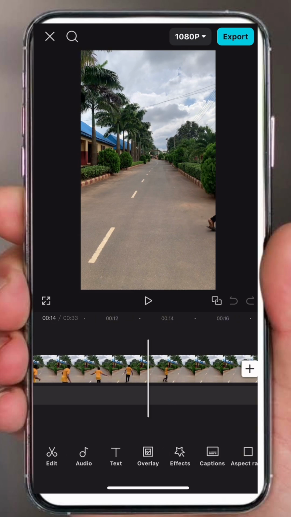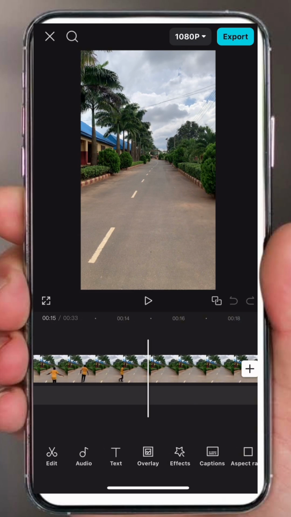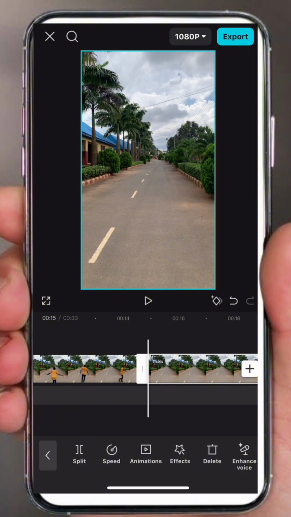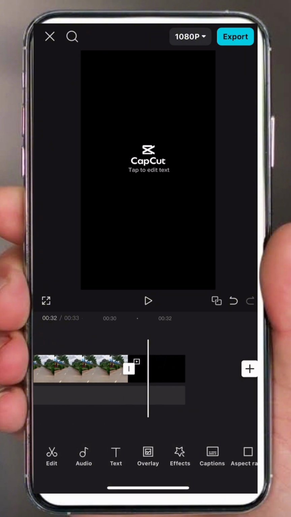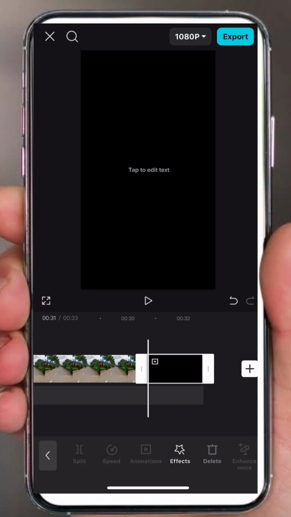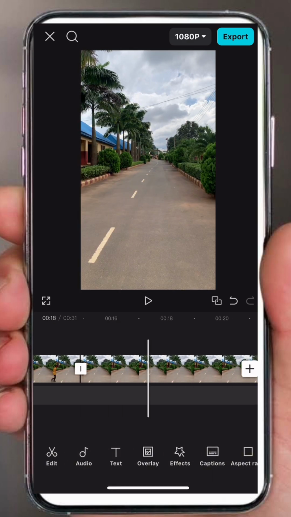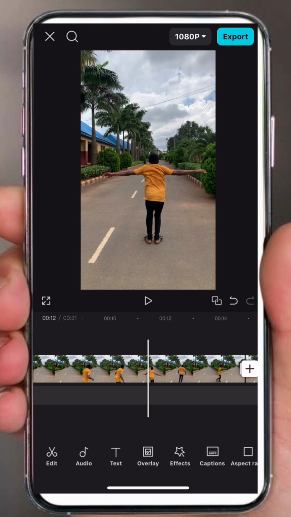Immediately the second character leaves the scene, you tap on the video and tap split. Now this is the empty space. And these are the characters.